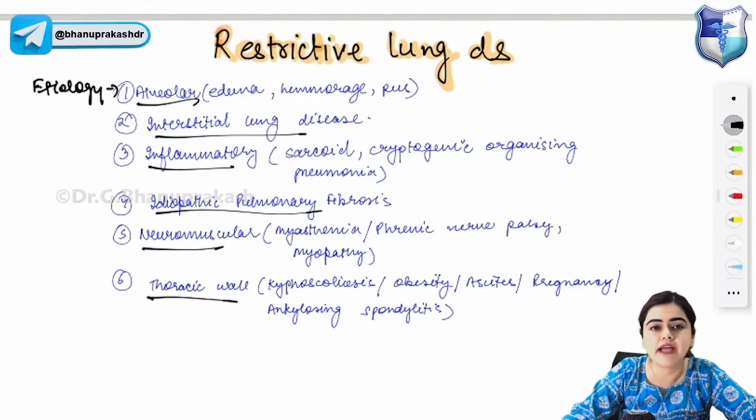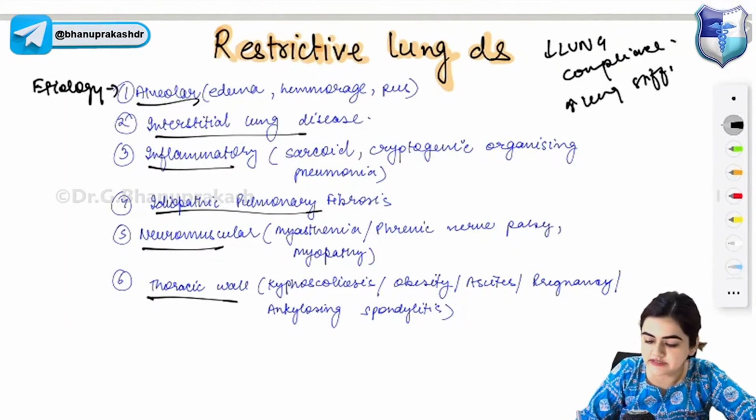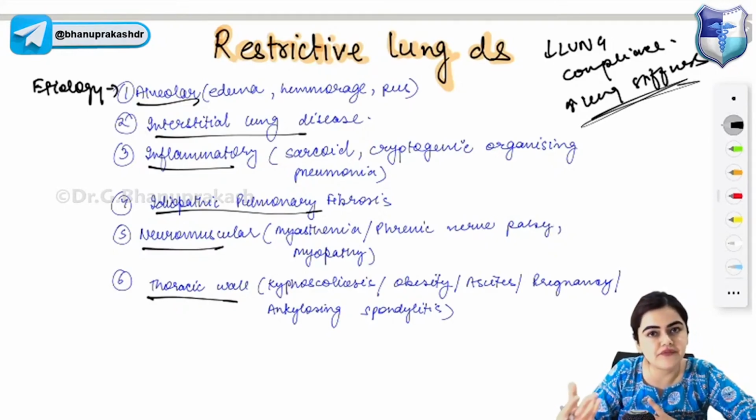What do you understand by restrictive lung disease? In restrictive lung disease, the lung compliance will be decreased, and there is increase in lung stiffness and decrease in lung expansion. The lung becomes more stiff and the lung expansion is less.